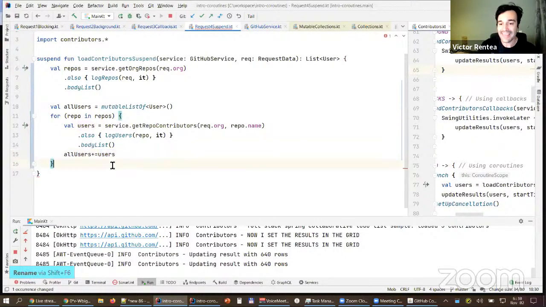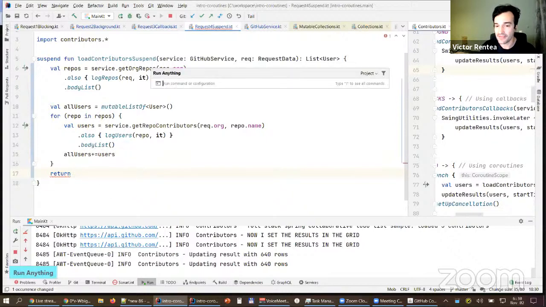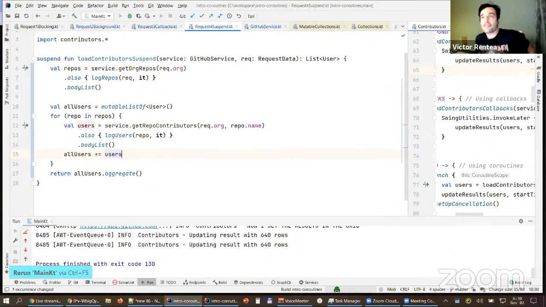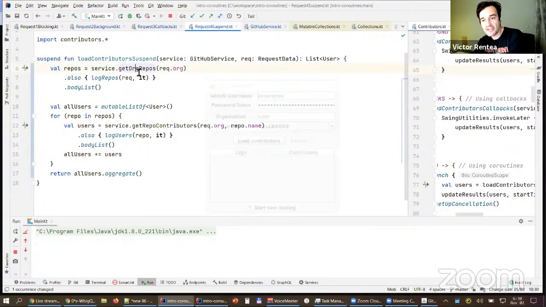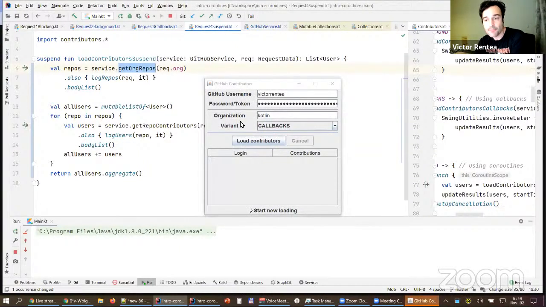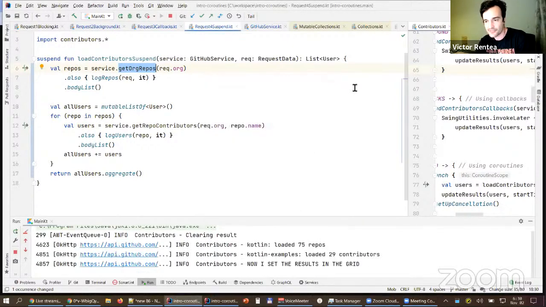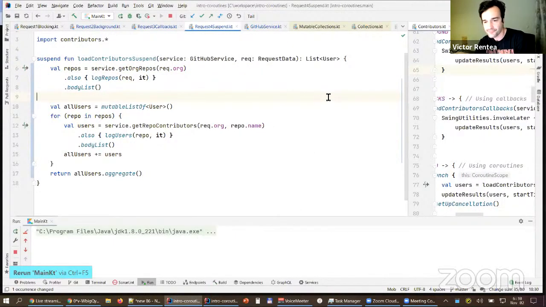Perfect. At the end of all this, I need to return back what? All users, but aggregated together. Let's not forget to aggregate them together, because there might be the same contributors to different places. This is imperative coding, my friends. This is calling a function which will pause the execution of the coroutine. I clicked on the wrong button. Just stop this. One more.